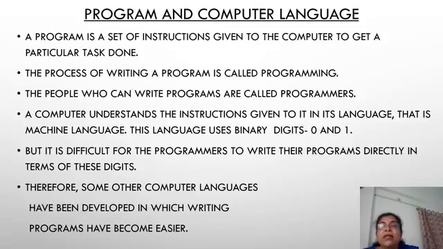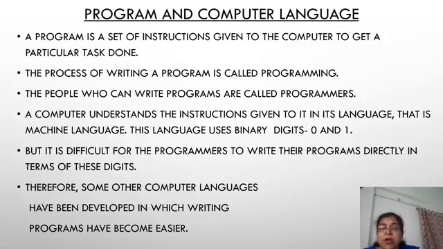A computer understands the instructions given to it in its own language, that is called machine language. This language uses binary digits, that is zeros and ones. But it is difficult for the programmers to write their programs using digits, that is the machine language.